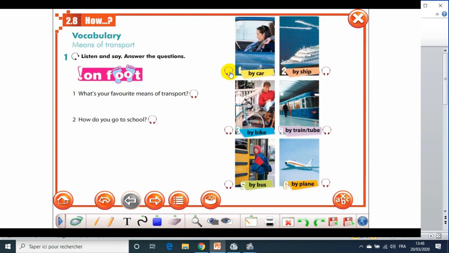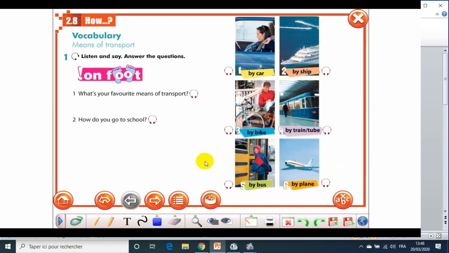By car. By ship. By bike. By train. By tube. By bus. By plane.